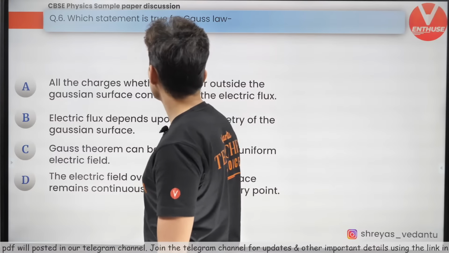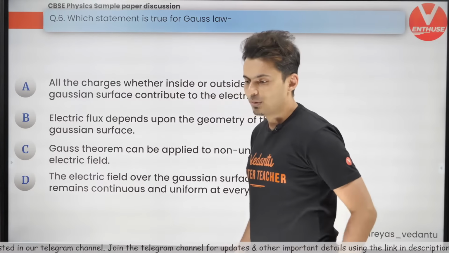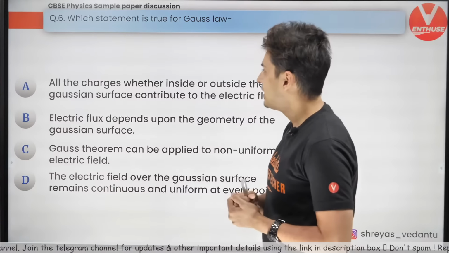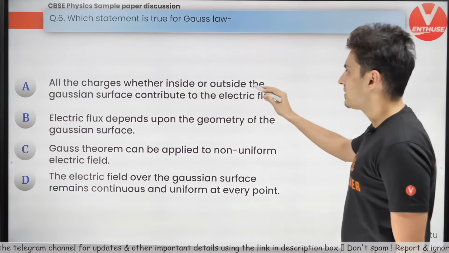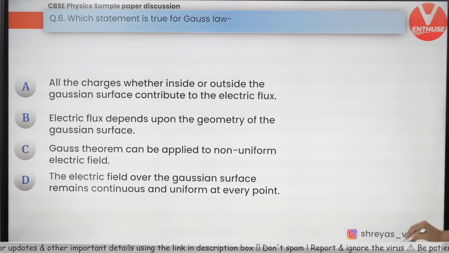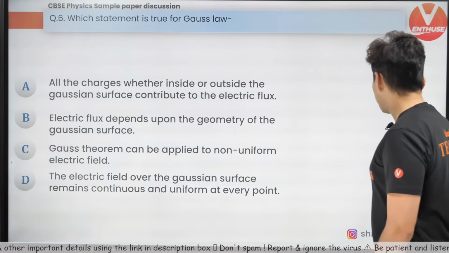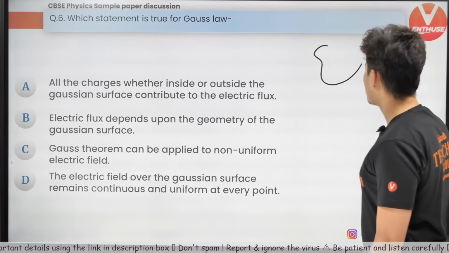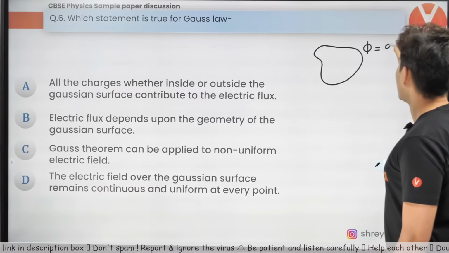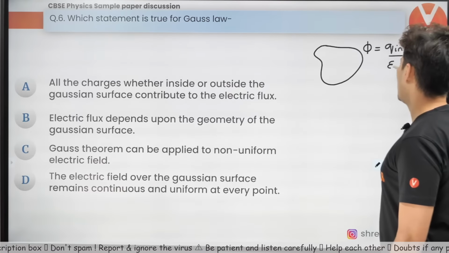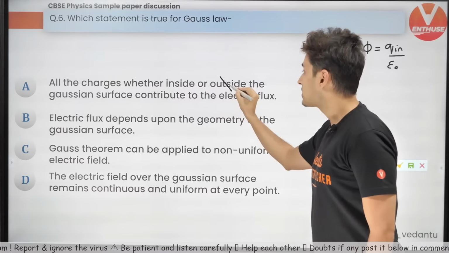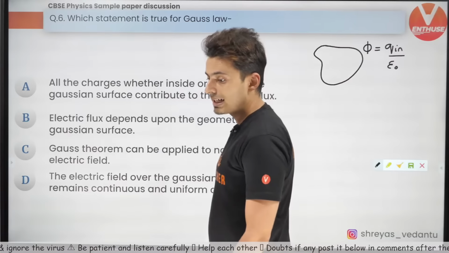Which statement is true for Gauss's law? Beautiful question coming up on your screen. Here we have: do all the charges, inside or outside the Gaussian surface, contribute to the electric flux or not? Well, when you draw a Gaussian surface, the flux is inside charge by epsilon naught. Here it says outside, so the word outside is wrong. Do you see that, guys?